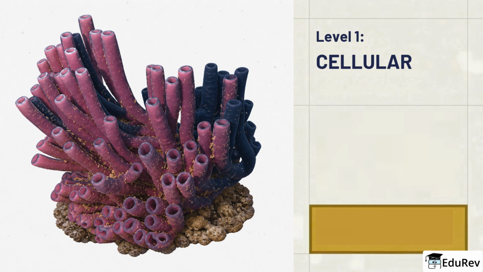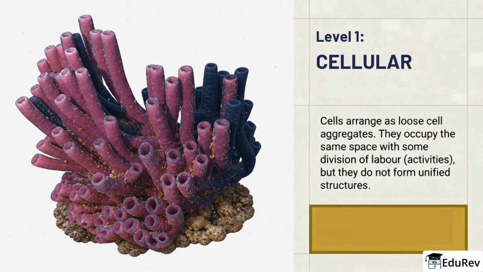The cellular level is the simplest organization. Cells are present, but they remain as loose aggregates. They may share the same space and even divide labor to some extent, but they do not form true tissues or unified structures. Sponges are the classic example here. Here's a trap you need to be aware of. Division of labor by itself does not automatically mean tissue level. The arrangement has to be structurally unified for that.